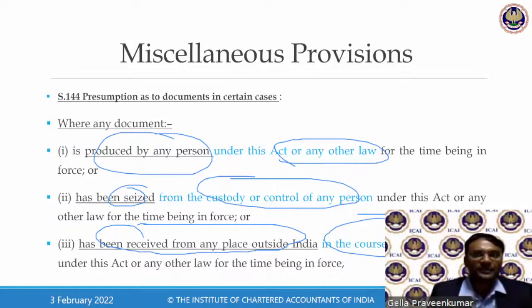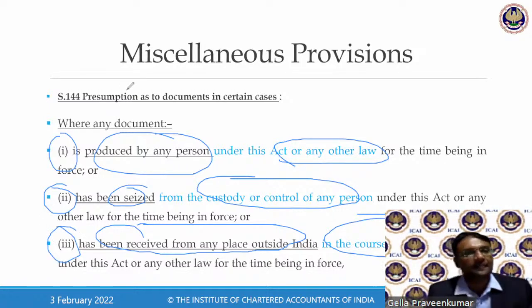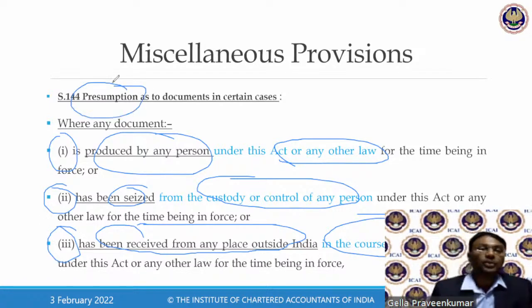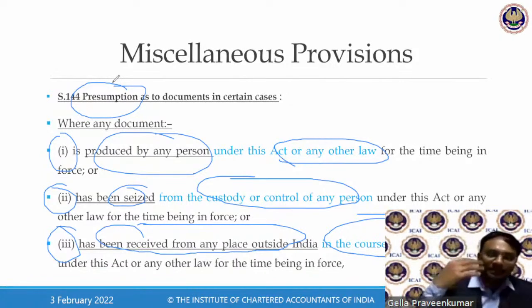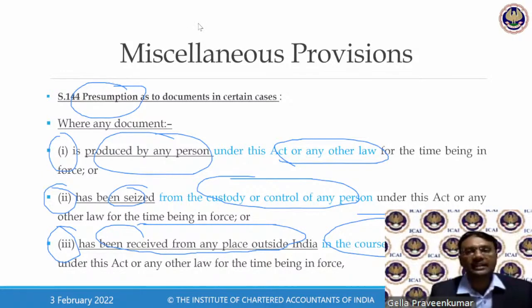What they say is, any document given in the regular course of business, or a document seized by us, or a document called from a place outside India, I presume, who presumes? I, as an officer, presume that these are the documents in certain cases.